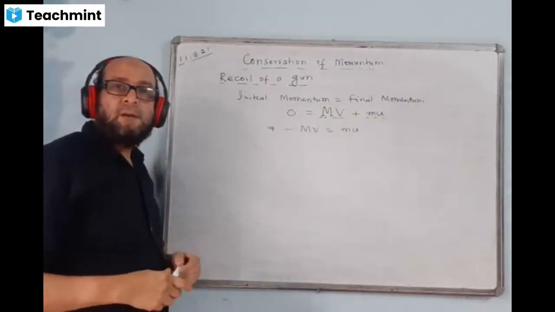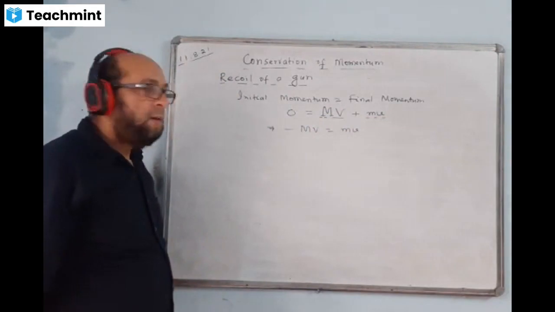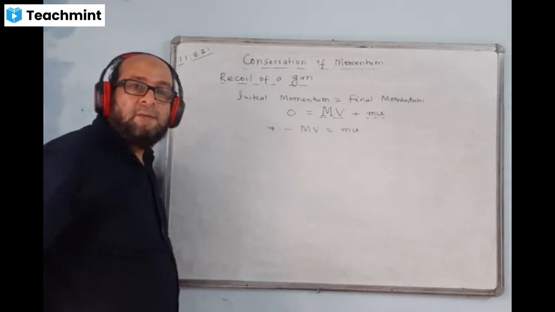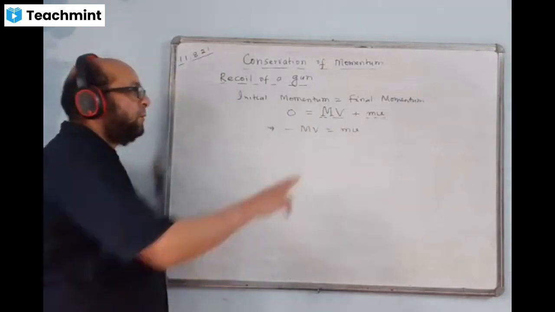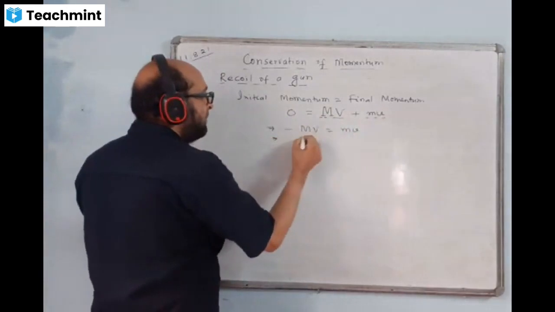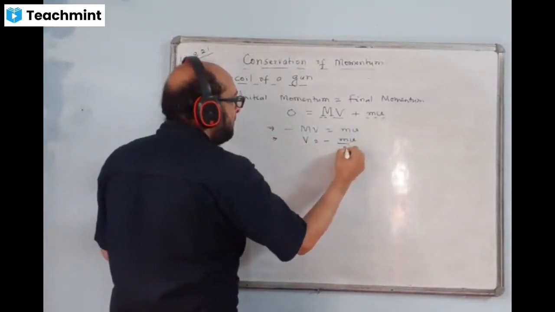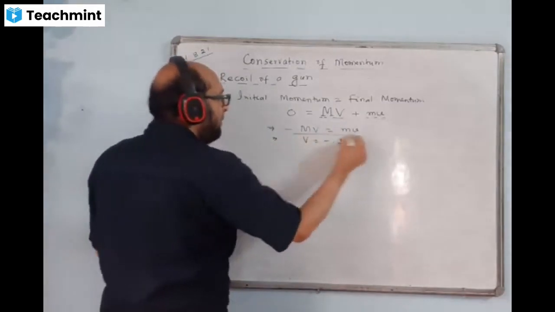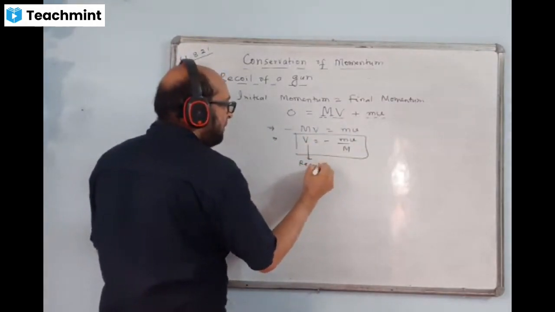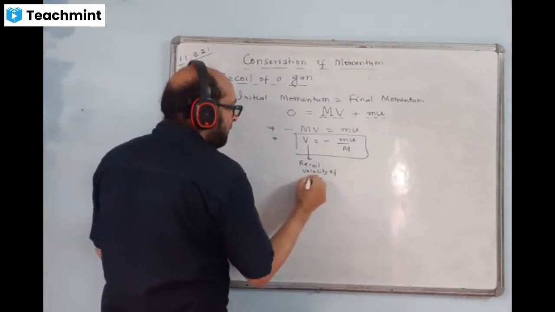Capital M stands for the mass of the gun. Capital V is the velocity of the gun. On the other side, small m is the mass of the bullet and small v is the velocity of the bullet. Both are for the bullet here, and here both are for the gun. Therefore, make V the subject of the formula. The value of V will become minus mv by capital M. This is the formula of recoil velocity, the recoil velocity of the gun.